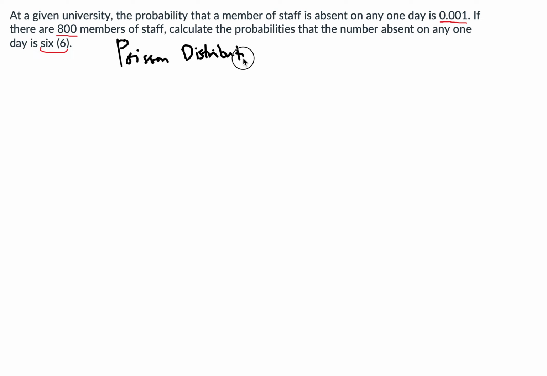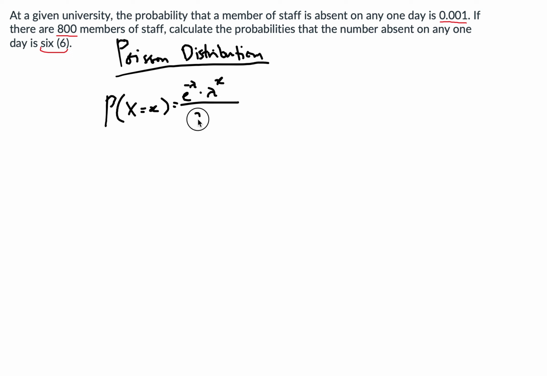And remember the formula for the Poisson distribution: the probability that the random variable x equals some value is equal to e raised to negative lambda times lambda raised to x, all over x factorial. Remember, your lambda is your mean, which is also equal to your variance. That's a special case in the Poisson distribution. That's why Poisson is quite easy, because there are only two numbers involved, the lambda and the x.